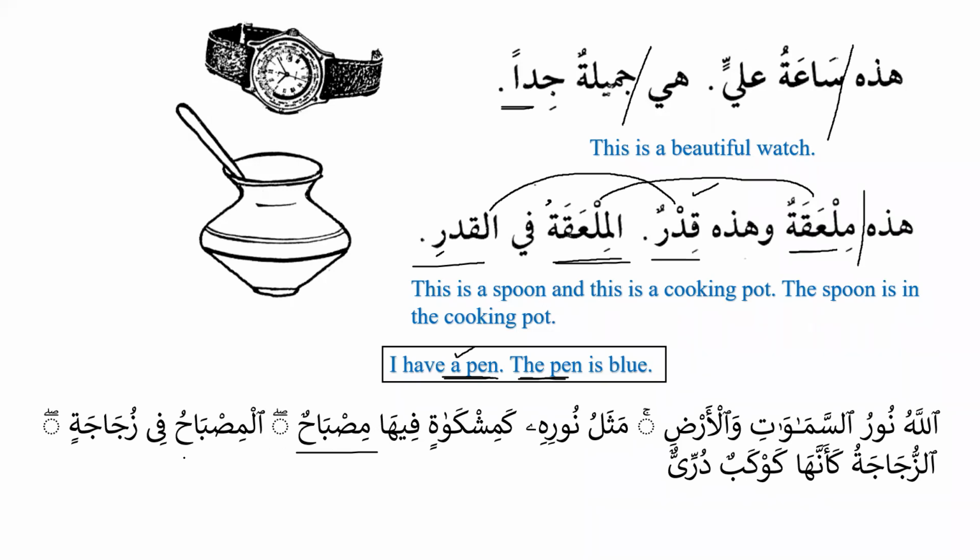Al misbahu fihi zujaja. Now here it is used as marifa, definite noun. What happened over here? When it is mentioned for the first time, it is indefinite, it is nakira. But when it is mentioned again for the second time, it becomes marifa, it becomes definite. And then again, zujaja. Now we can see that zujaja is indefinite. But when it is mentioned again in the Quran, az-zujajatu ka'annaha kawkabun durriyyun yuqad, and then the verse continues. So here fi zujajatin is majroor, it is indefinite.